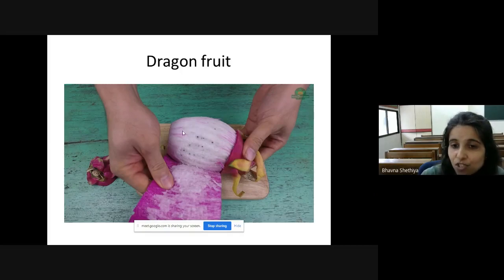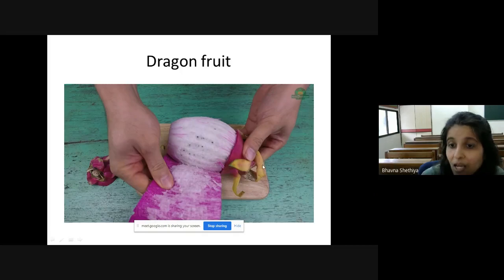Yes, children, dragon fruit contains vitamin C and it improves your immune system. And the seeds, can you see black seeds? It has so many seeds, and these seeds fight against the germs. Yes, children, so dragon fruit is the healthiest fruit. You should include it in your diet and see how they're peeling it off.